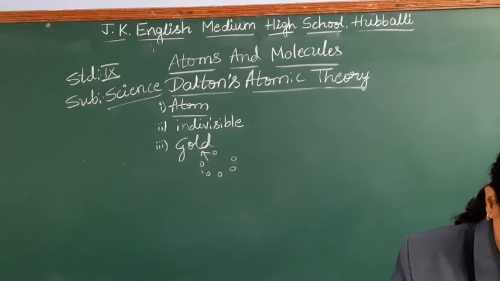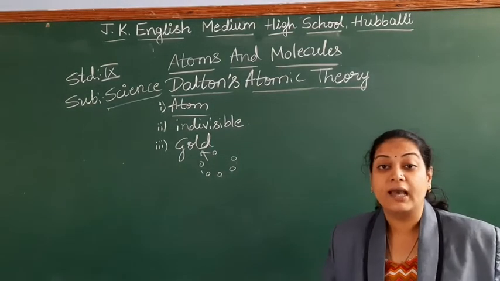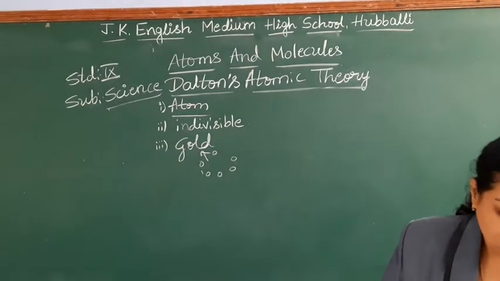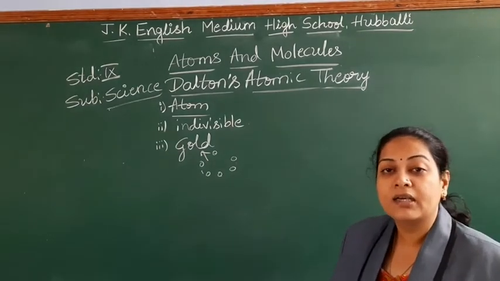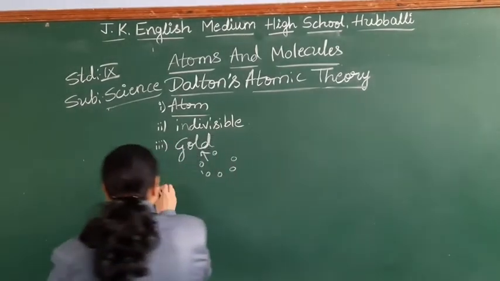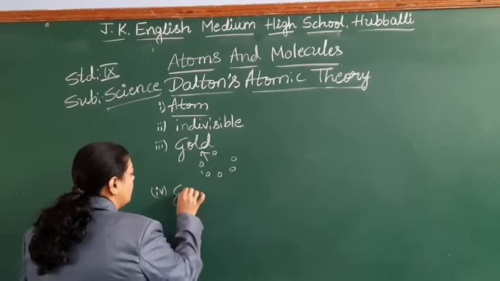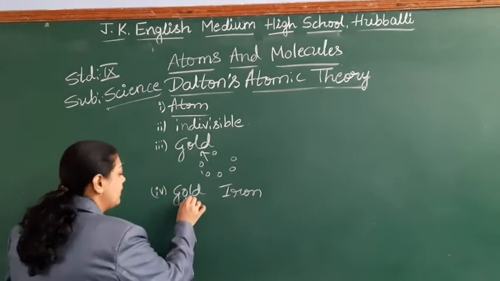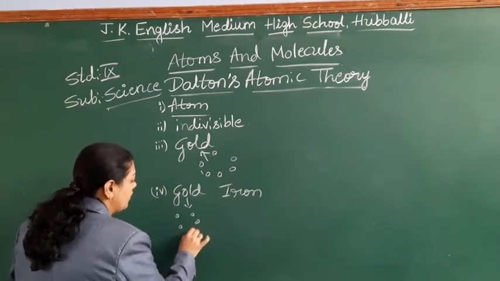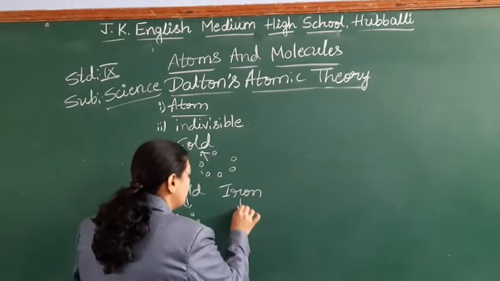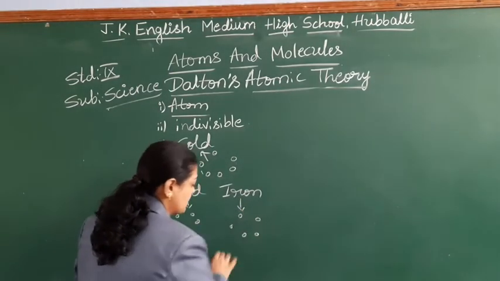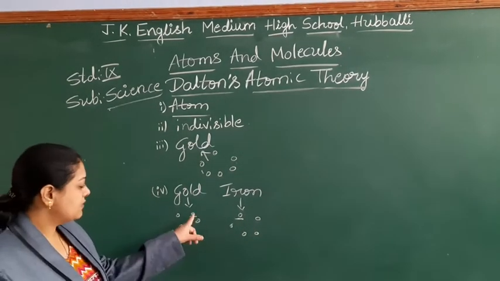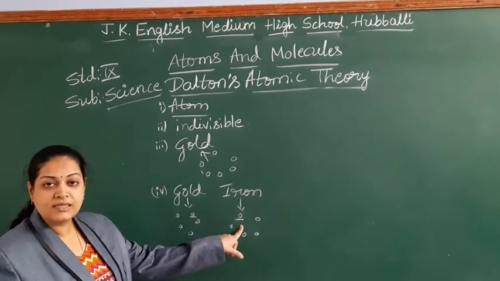Coming to the fourth one, atoms of different elements have different mass and chemical properties. Let us take the example of gold and iron. Gold element is made up of gold atoms. Iron is made up of iron atoms. So do you find this atom and this atom are the same? No, its mass is different, its chemical properties are different.